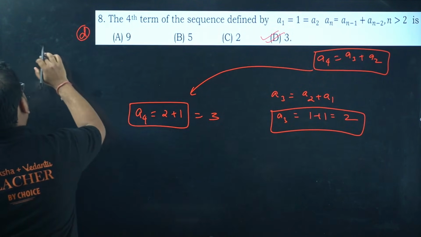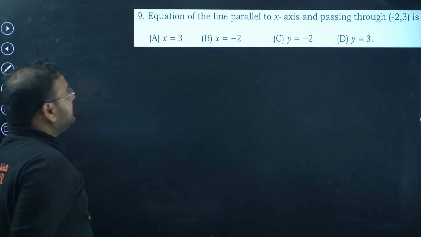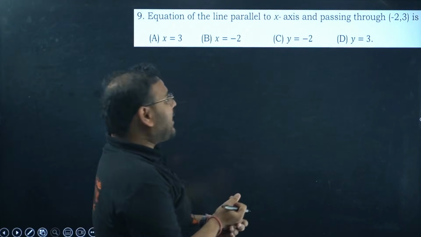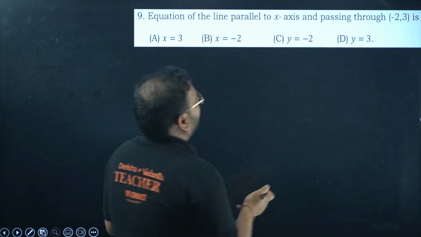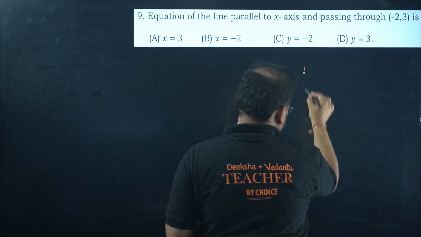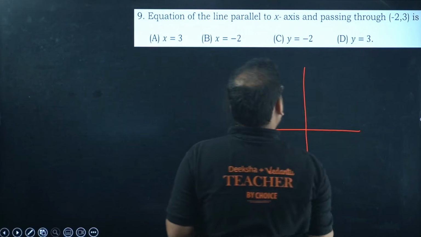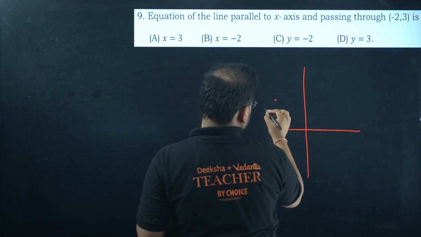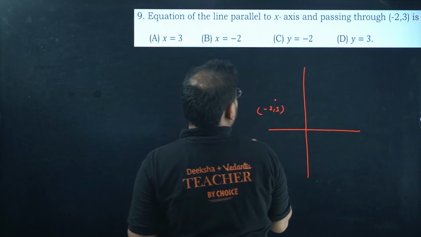Next one. Equation of a line parallel to x-axis passing through this point. Point will be in which quadrant? Second one. Passing through here and parallel to x-axis.